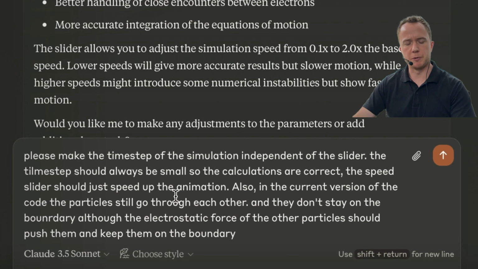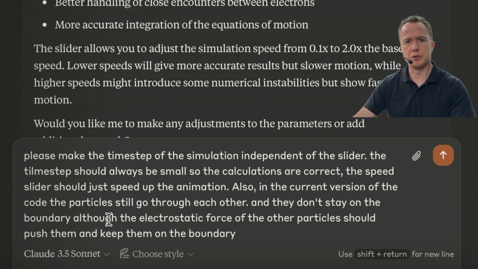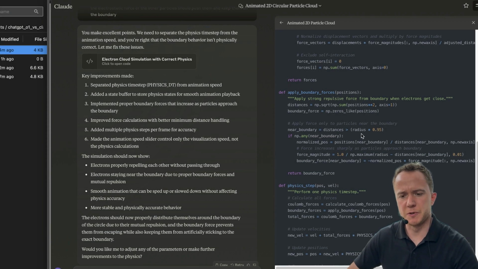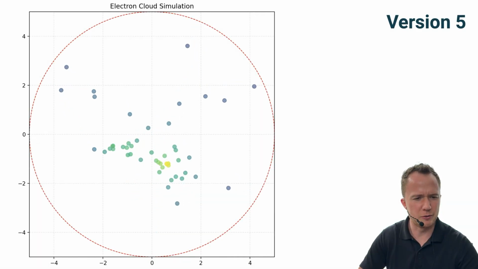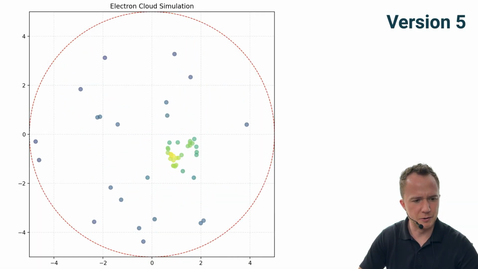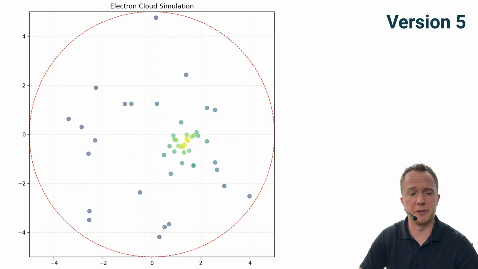So we use a similar prompt as last time to make the time step of the simulation independent of the slider. The time step should always be small. The speed slider should just speed up the animation, and the particles should stay on the boundary. So it added some terms to the code, which I think are not really physically motivated. They seem to attract one another now. Something odd is going on. Plus they still don't stay on the boundary.